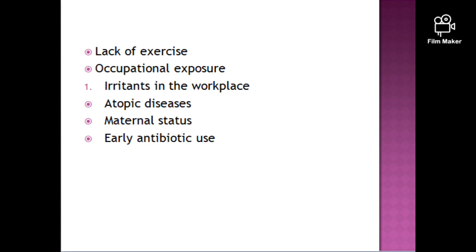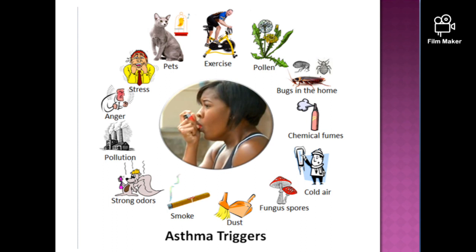Atopic diseases like eczema and rhinitis; maternal status, both physical and mental condition, like anemia and depression in the mother, are associated with asthmatic stress in the child. Early antibiotic use: it is seen that babies who are given antibiotics may be 50% more likely to develop asthma by the age of 6. Now these are the asthma triggers which cause the symptoms of asthma.